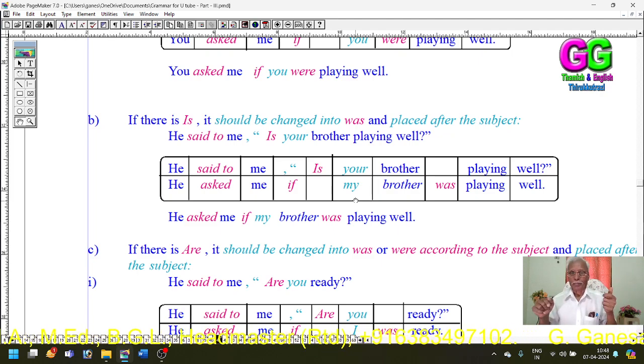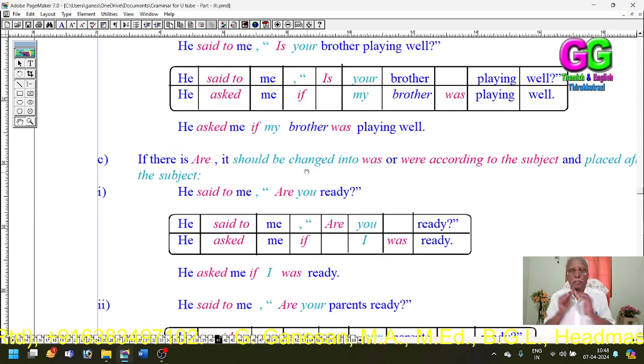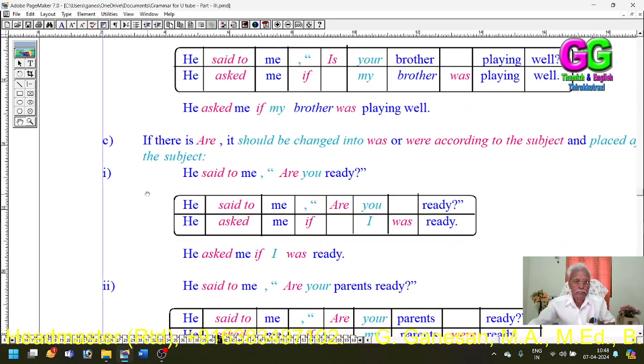If my brother was playing, singular. If there is R in the question, it can be changed either to was or were, according to the subject of the reported part. See, R can be changed either to was or were, according to the subject.